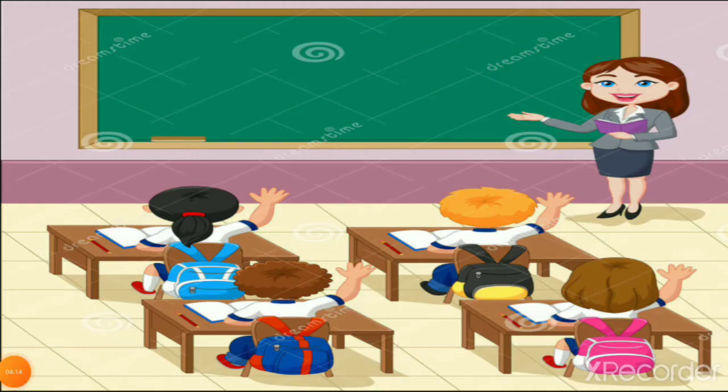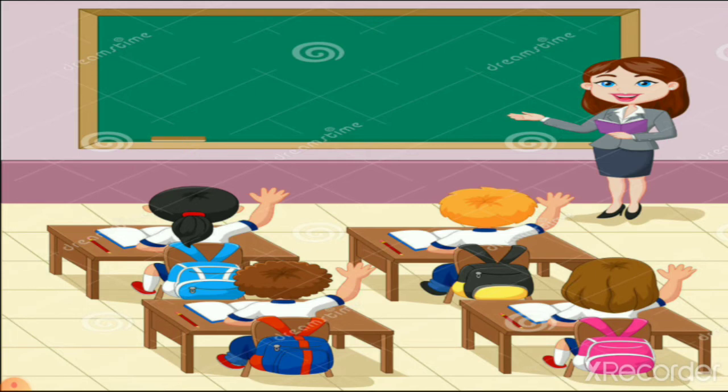Second picture is a picture of one classroom. In this classroom, you can see teachers and students. If there is an empty class, you cannot see teachers and students. You cannot see this type of surroundings. Why? You can see benches also, you can see chairs also, you can see blackboard also, but you cannot see teachers and students, because it is an empty class.